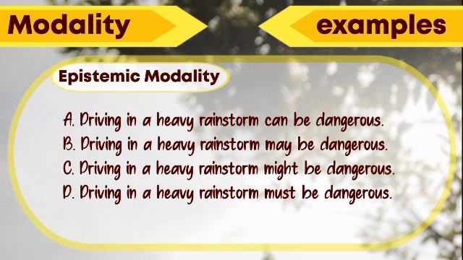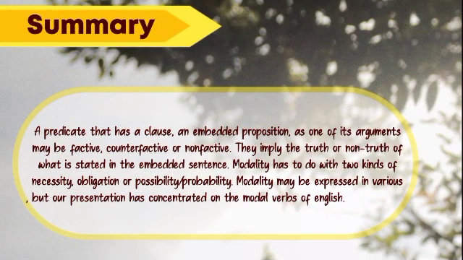From the three materials above, we can conclude that a predicate that has a clause, an embedded proposition, as one of its arguments may be factive, counterfactive, or non-factive. They imply the truth or non-truth of what is stated in the embedded sentence. Modality has to do with two kinds of necessity: obligation, or possibility and probability. And modality may be expressed in various ways, but our presentation has concentrated on the modal verbs of English.